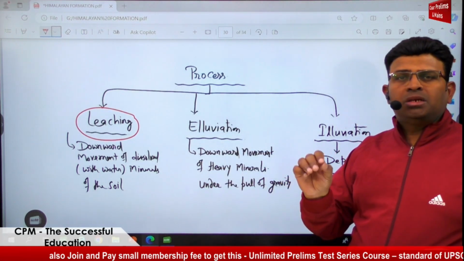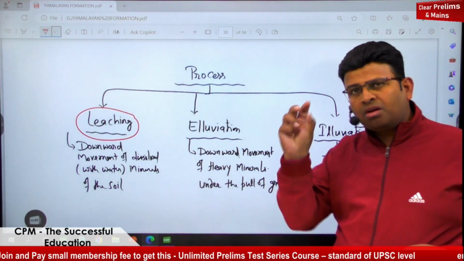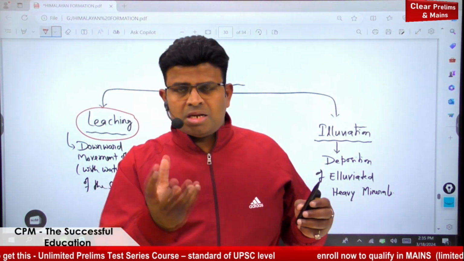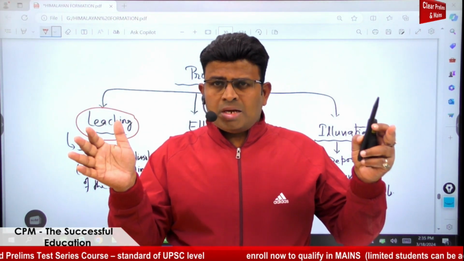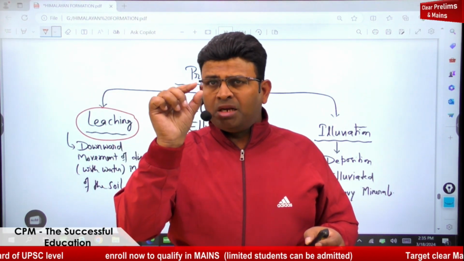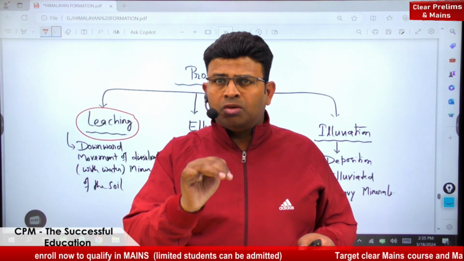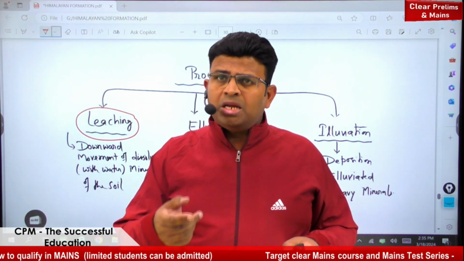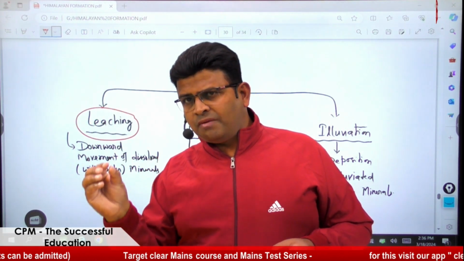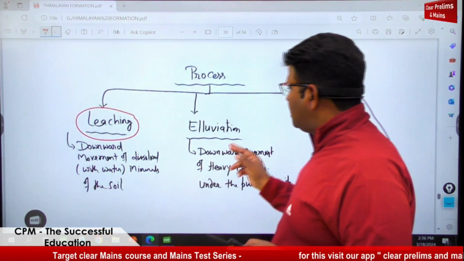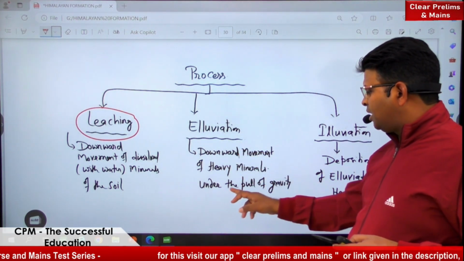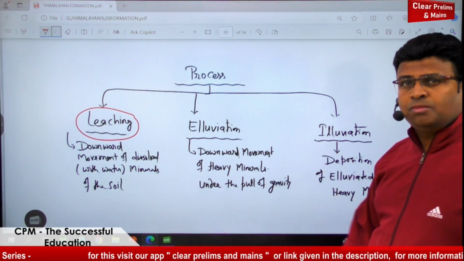It is moving under gravity, because those minerals are heavy. Suppose you take a tank with some sand particles and iron particles, and shake it a little and then just leave it. Slowly, the iron particles, which are heavier, will start moving downward inside the sand. In a similar way, inside the soil, heavy minerals or heavy organic nutrients move down under gravity. That is known as eluviation. So it is the downward movement of heavy minerals and organic nutrients under the pull of gravity.